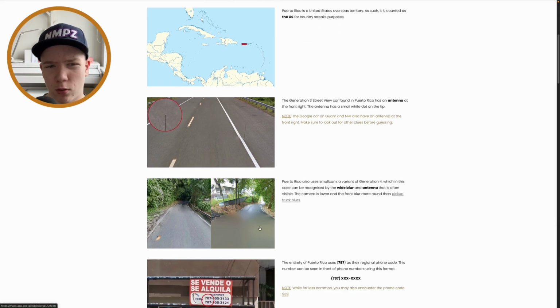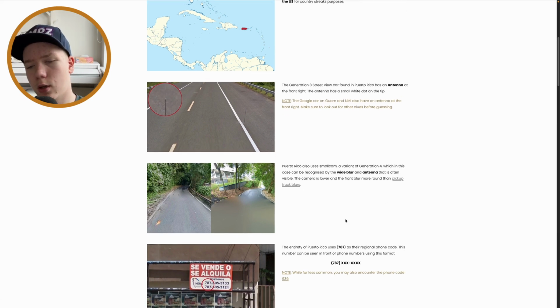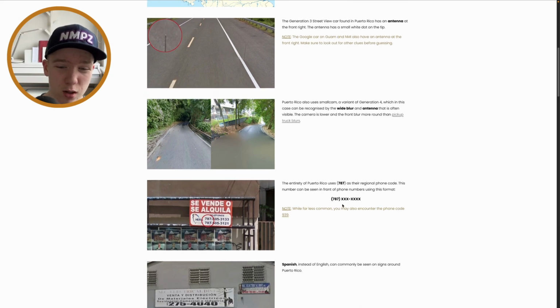There is also, small cam is quite common, I would say, in Hawaii as well. And also there is some in California and maybe some other states as well. I don't know, not completely sure.